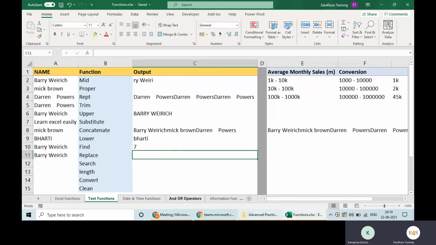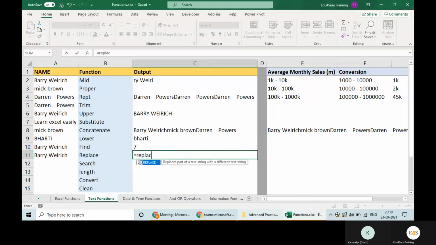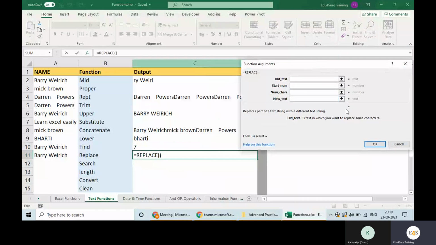Okay, what is REPLACE? You write REPLACE, and how many arguments is it asking? It is asking you four arguments. Old text, as in which is the old text you want to replace; from where to start; how many characters; and what is the new text.